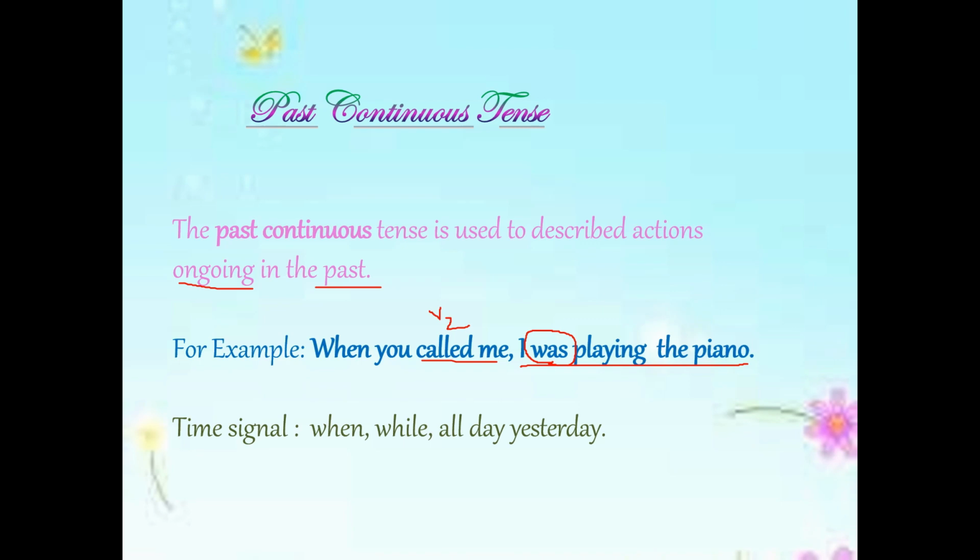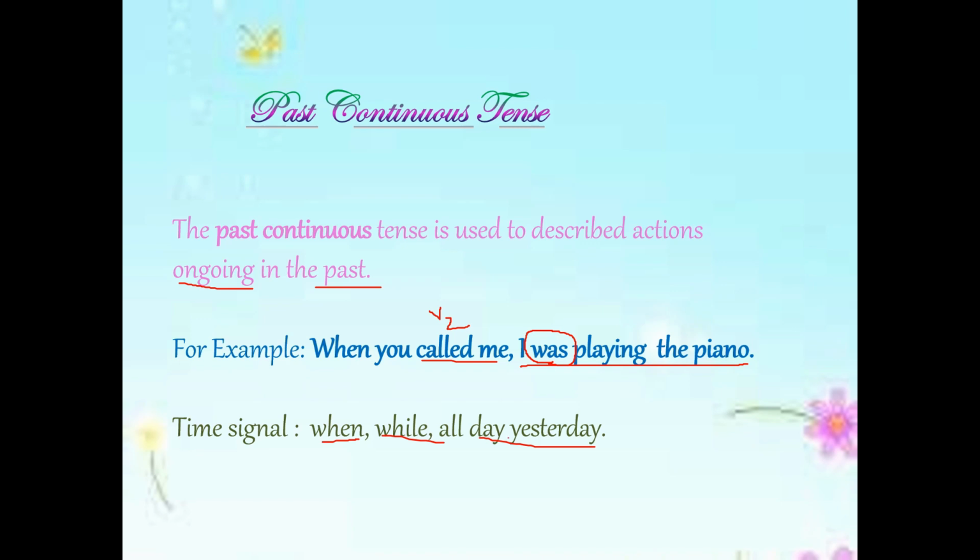Okay, understood? So, an ongoing action: when one action is done, the other action is going on at that time. An ongoing action we say in the past continuous tense. The time signals are when, while, all day, yesterday, like that.